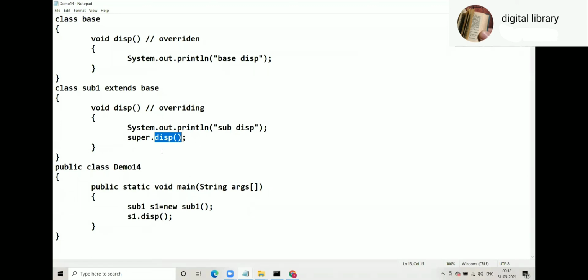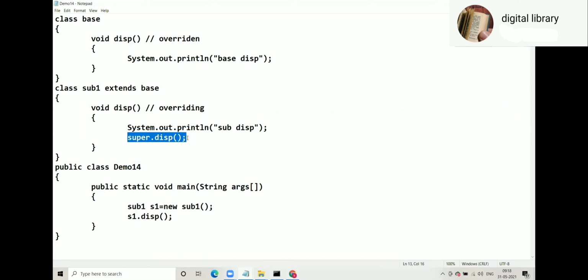Here I have purposely written super dot display on the second line. That is because, as I told you on Saturday, when you use the super keyword to invoke the constructor of the parent class, it has to be on the first line of the child class constructor. But when you use the super keyword to invoke a method, it can be on any line.